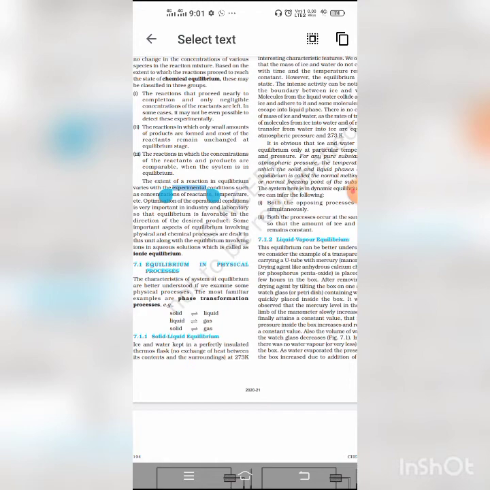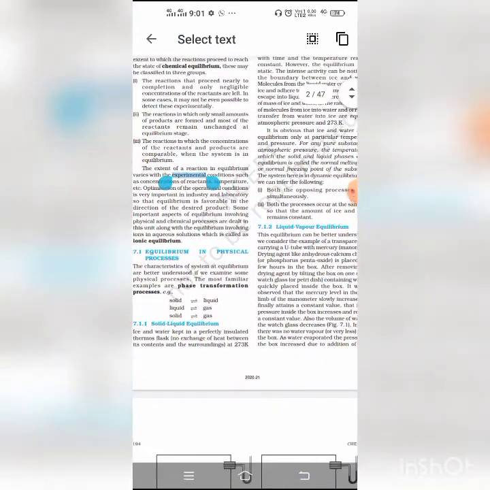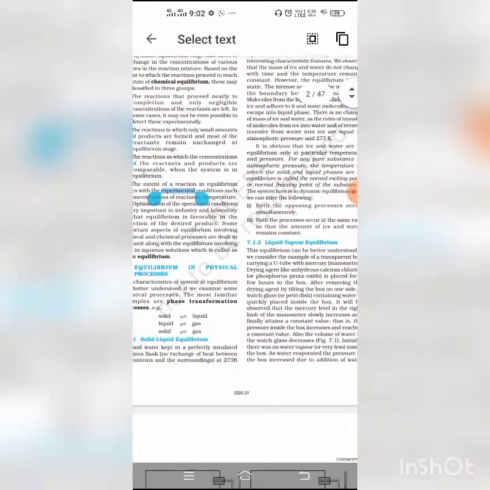The time taken for complete evaporation in case of highly volatile liquids in an open system depends upon the nature of the liquid. So there are two important features, that is vapor pressure and boiling point depend upon the nature of the liquid and the temperature.